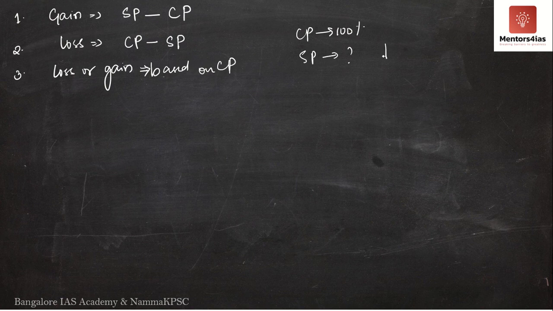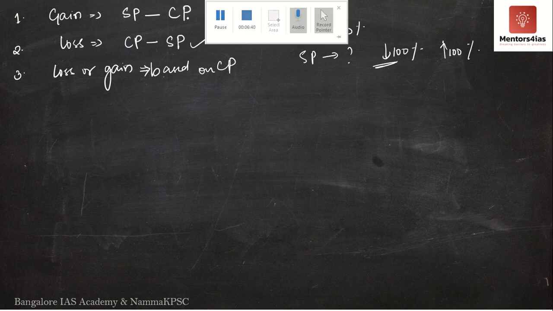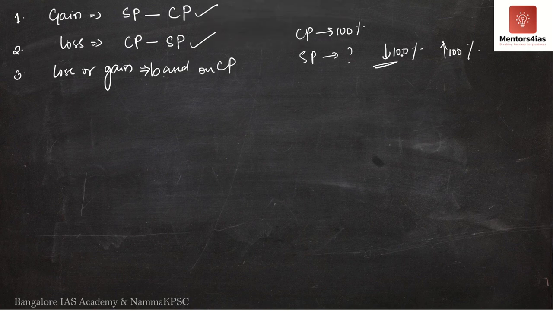If it is less than 100%, then it is loss. If the selling price is more than 100%, it is gain. The difference between this 100% and this percentage, the decrease, will be the percentage loss. Similarly, the percentage increase will be the percentage profit or gain. Therefore, the loss or gain is always based on cost price.